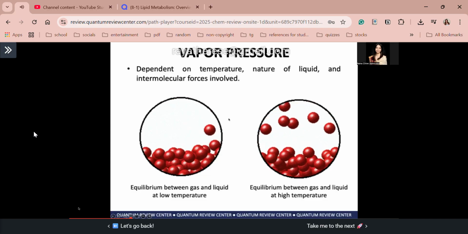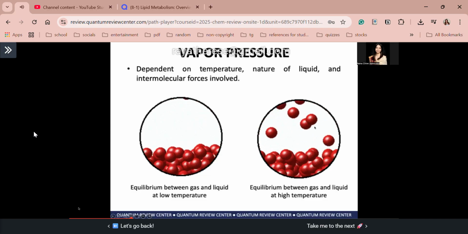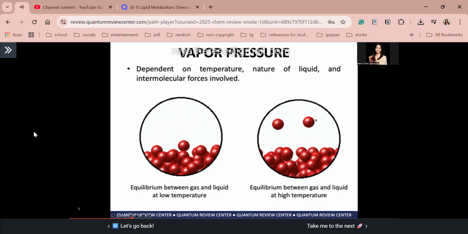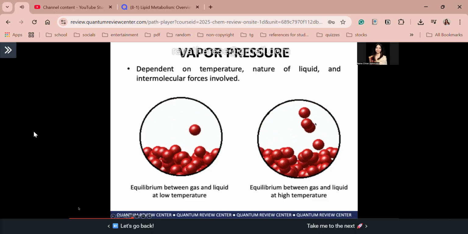Next, let's look at higher temperatures. So, at higher temperatures, guys, more liquid molecules are evaporating, more gas molecules are condensing. Okay? So, at higher temperatures, more molecules have enough energy to overcome the IMFAs. Okay? So, ang effect niyan, the vapor pressure will increase.